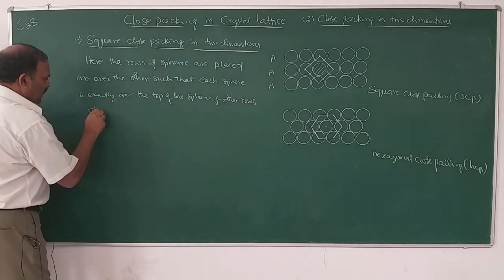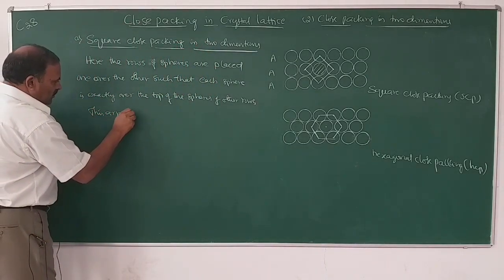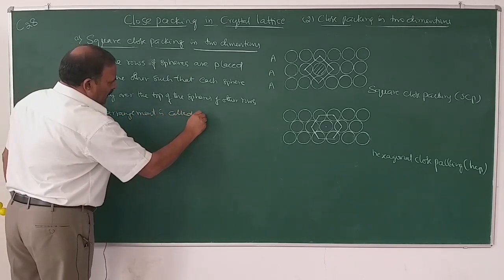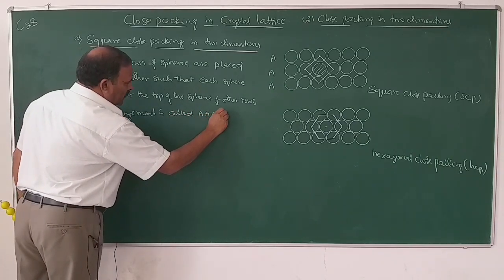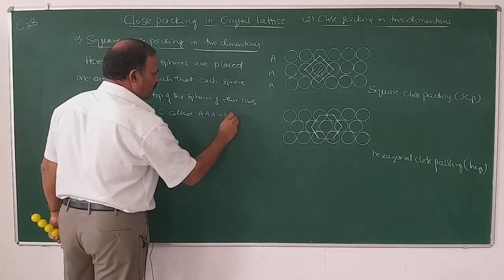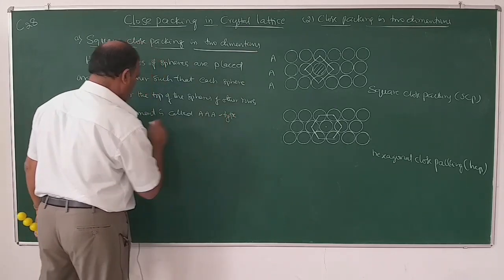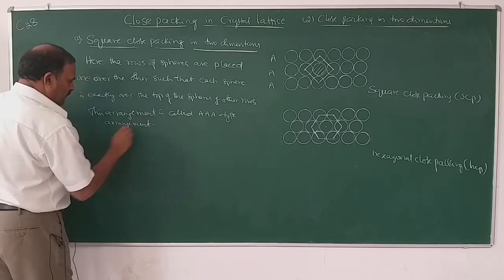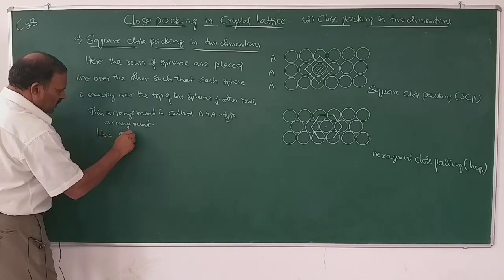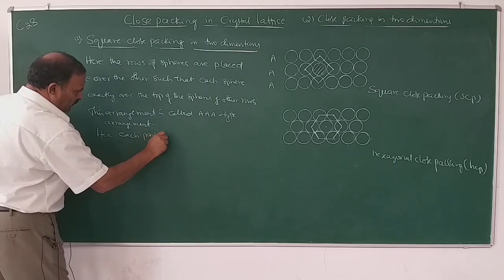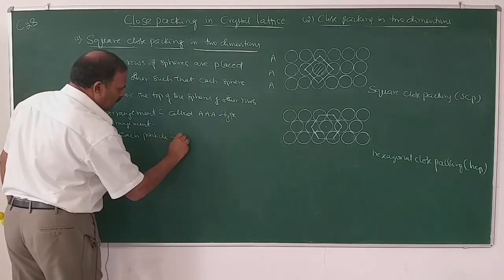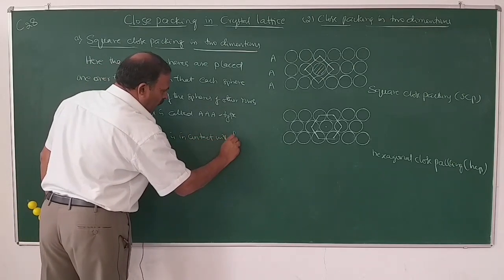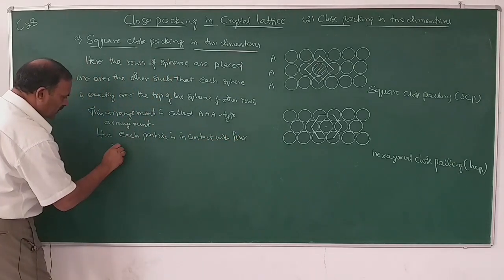So this arrangement is called AAA type arrangement. Here, each particle is in contact with four neighboring particles.